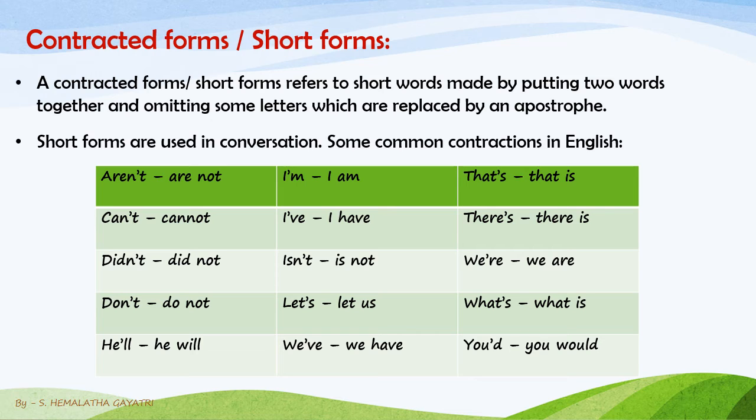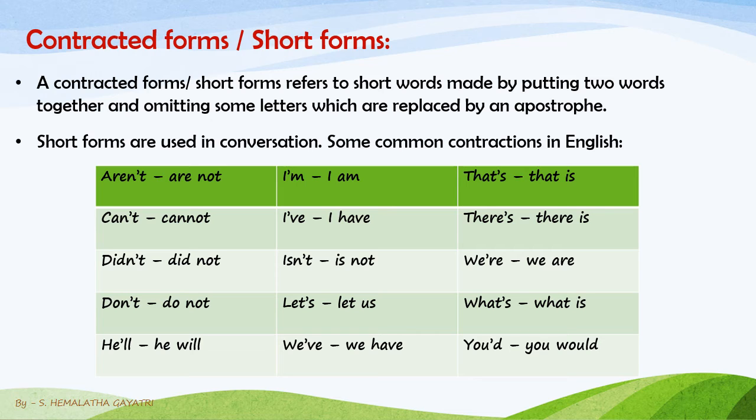Here are some common contractions in English that you generally use in conversation. Aren't: are not. I'm: I am. That's: that is. Can't: cannot. I've: I have. There's: there is. Didn't: did not. Isn't: is not. We're: we are. Don't: do not. Let's: let us. What's: what is. He'll: he will. We've: we have. You'd: you would.